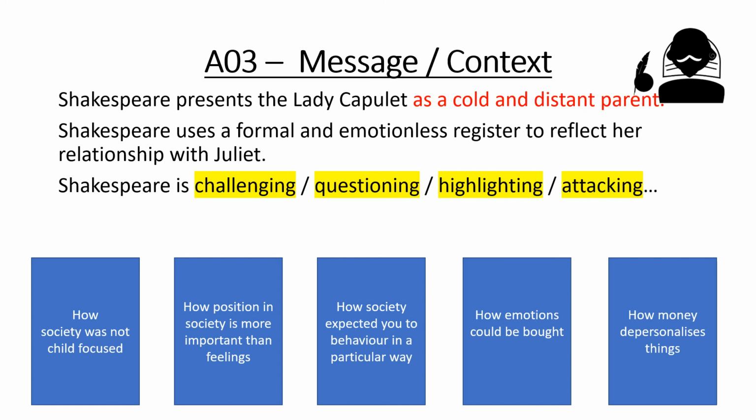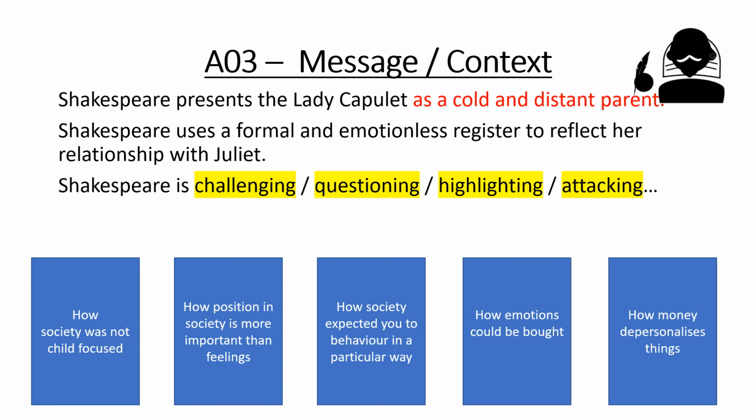So what is Shakespeare doing by making the character cold and distant? Well, this is what he could be saying. He could be showing us how society was not child-focused. If we think about our own culture at the moment, society is very much about the child and what the child feels.